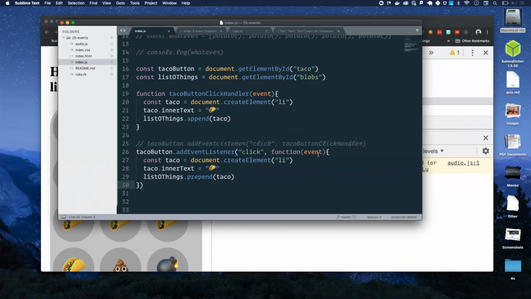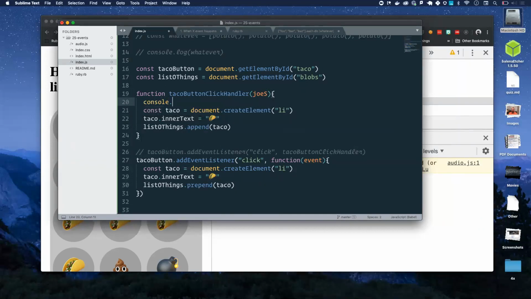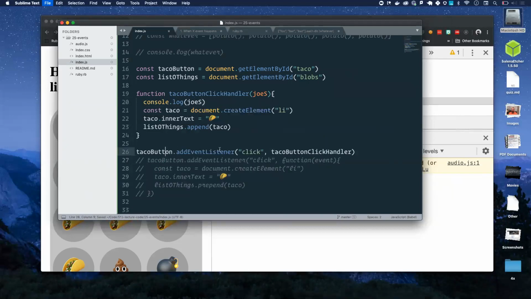Well, I just want to be clear when we're defining this function between like 19 and 23. We have something called event, which is at this point arbitrary. And when we call add event listener on taco button, we create an anonymous function that we pass event. Event refers to the previous argument, which is click.